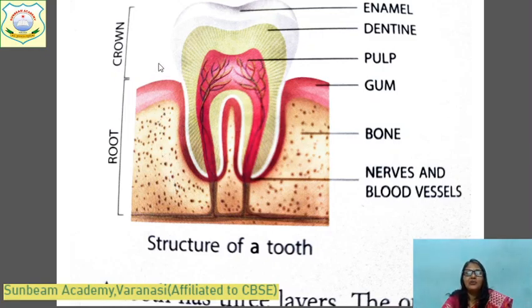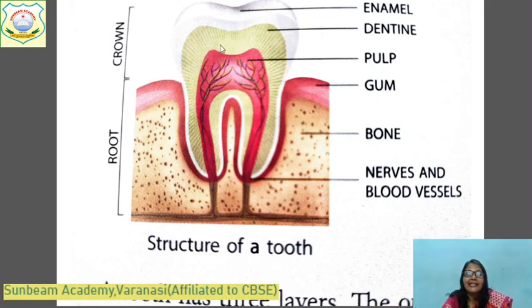And this tooth has three main layers. What are these three layers? The outermost layer is called enamel. It is white in color, and enamel is the hardest substance in the human body, you know. After that, there is a comparatively soft layer.